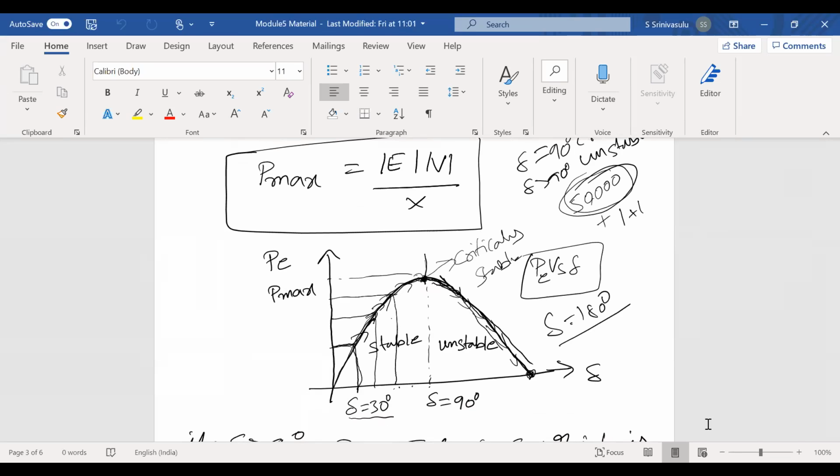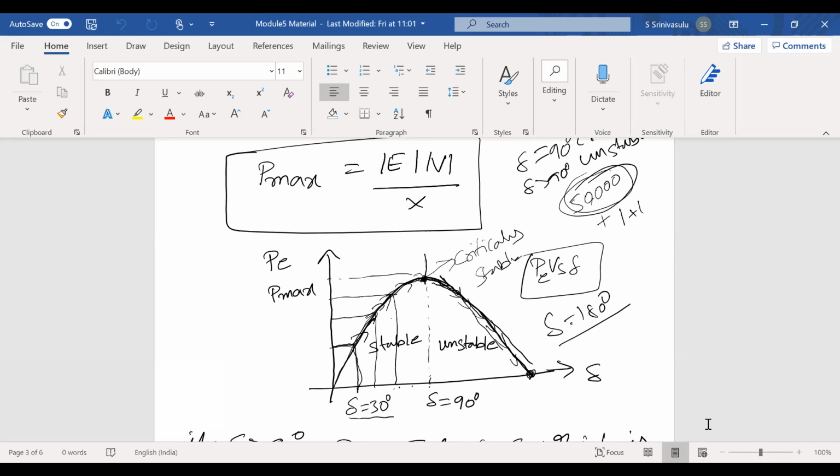When the system is in the stable form, it means when delta increases, corresponding to the load variation, the generator should deliver that corresponding load power. When the load increases, the delta angle is increasing, and when the delta angle increases, PE also increases. Up to delta less than 90 degrees, the system is responding to the load variation. When the load increases, the amount of power delivered also increases.